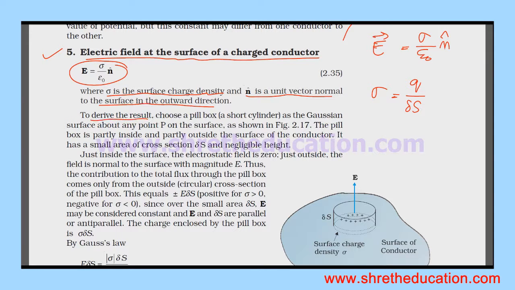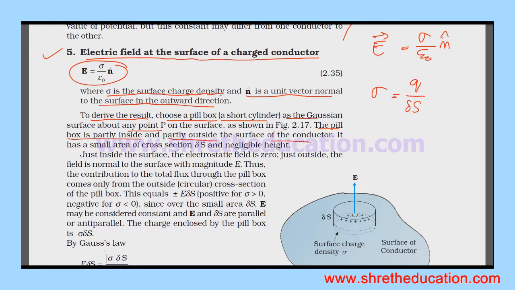To derive the result, choose a pillbox, a short cylinder as the Gaussian surface, about any point P on the surface. The pillbox is partly inside and partly outside the surface of the conductor.